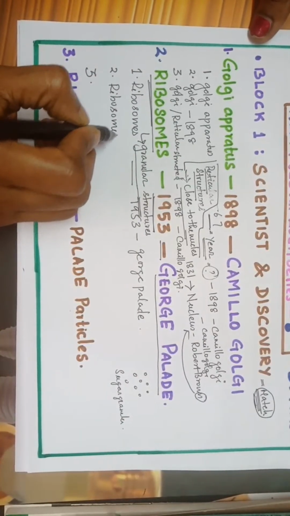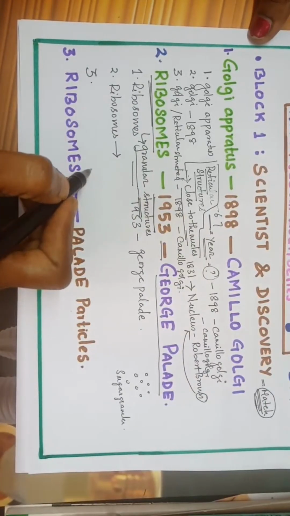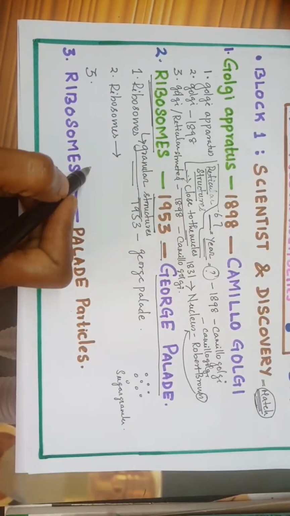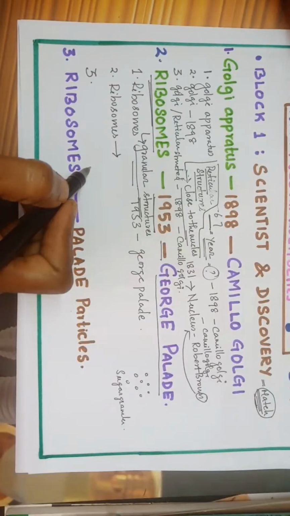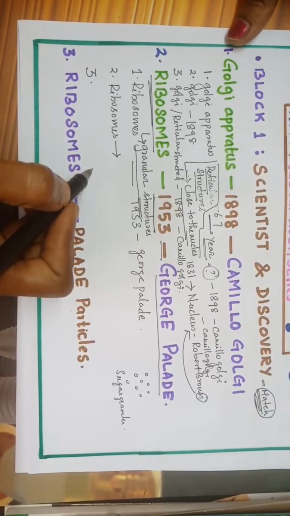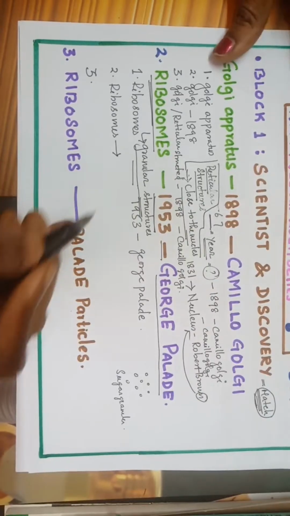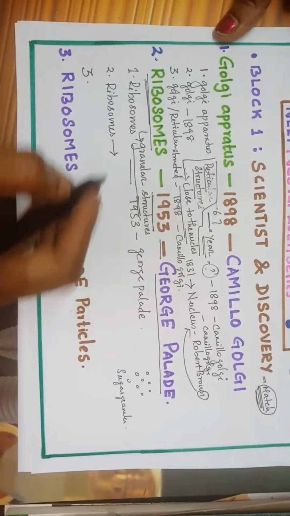Ribosomes. Now there is a question for you. What are the types of ribosomes seen in a prokaryotic cell and eukaryotic cell? If you know the answer, quickly type it in the comment section. The ribosomes in the prokaryotic cell is of what type and eukaryotic cell is of what type? 70S versus 80S, isn't it?